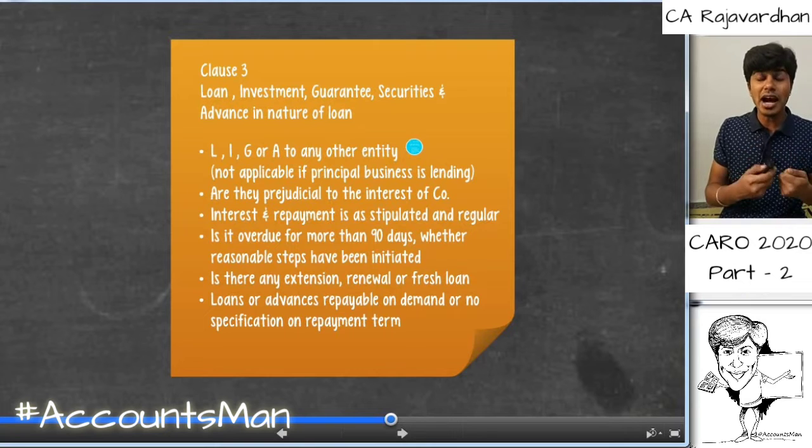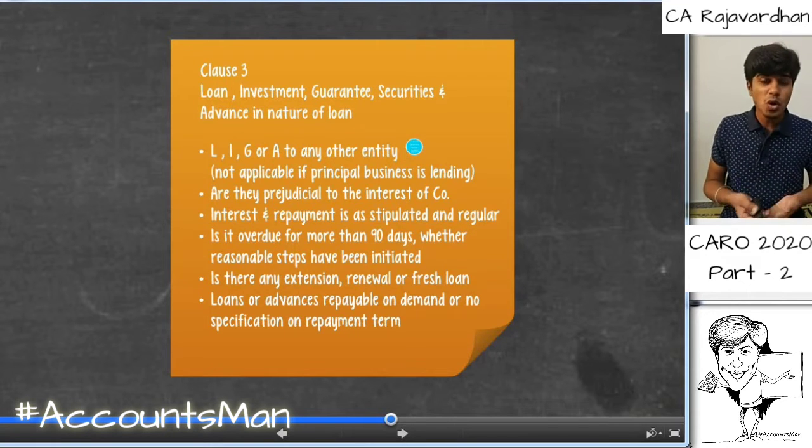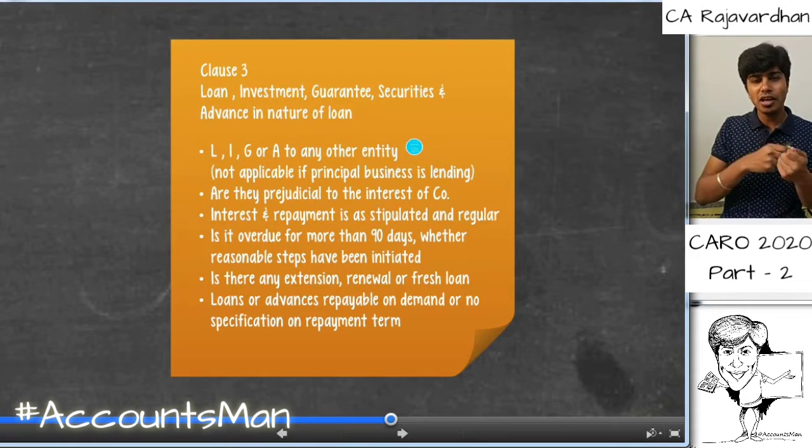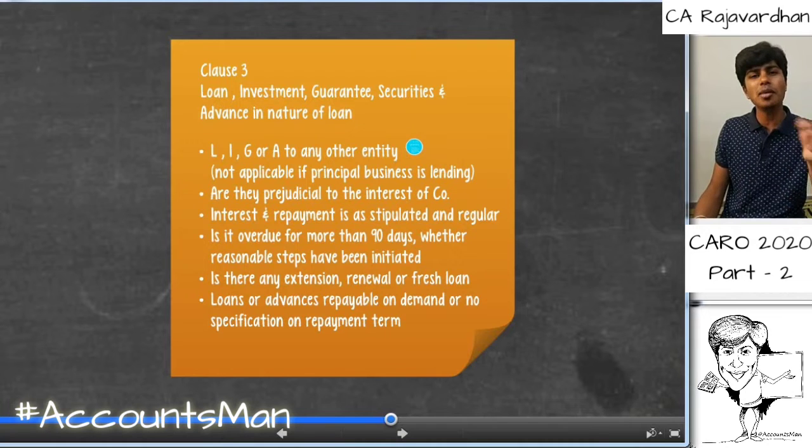So we usually ask the client why exactly this is outstanding for greater than 12 months. What did you do? Why is this deposit outstanding for 5 years? Why have you not initiated steps? We usually used to do this. So they came out with a technique where, if a loan is outstanding for 5 years, as an auditor we will check the aging schedule and question. So they used to pass one journal entry. Now if the debtor's name is A, they used to write the entry as A account debit to A account, 5 lakh.